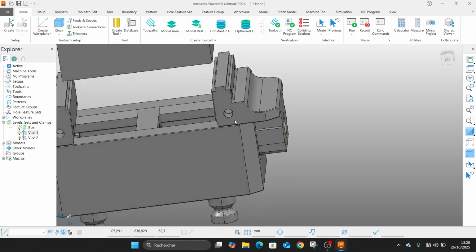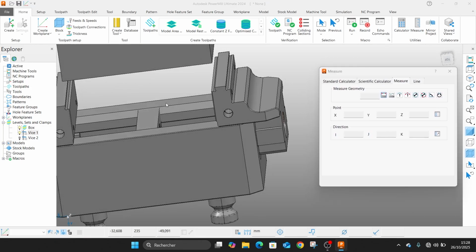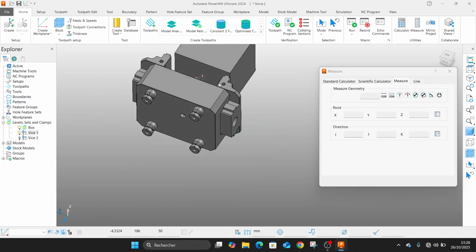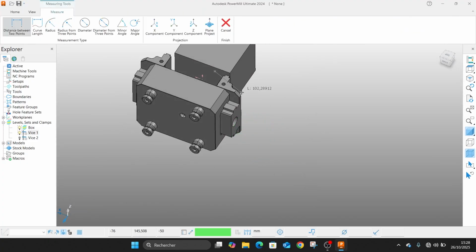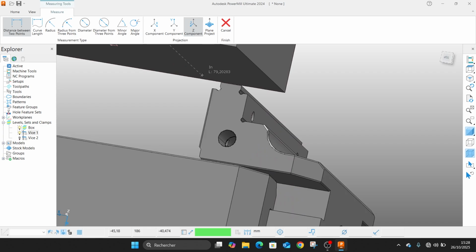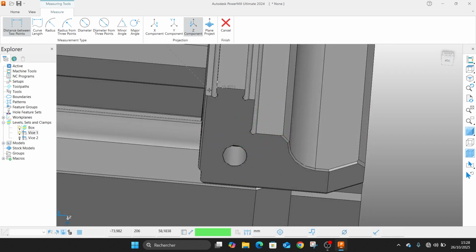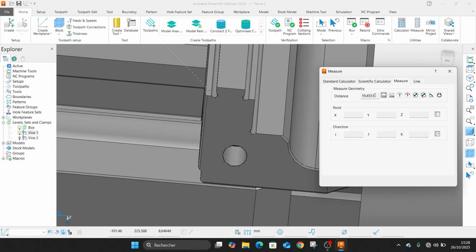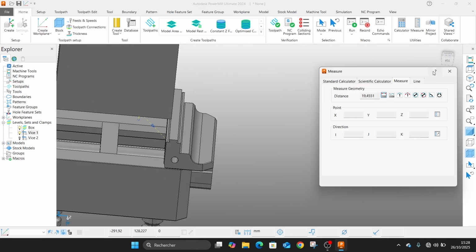Then with this first vice, we will measure this distance to add it next time. So we will measure from here with a constant z to here. Let's see how we have it. Is it a constant z?